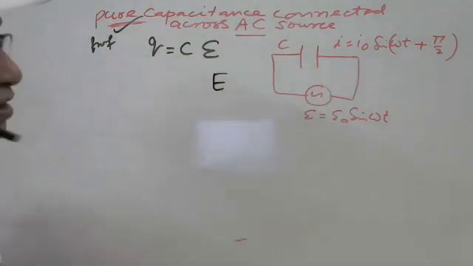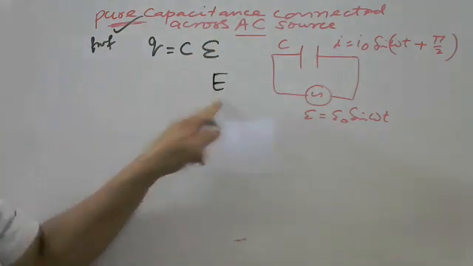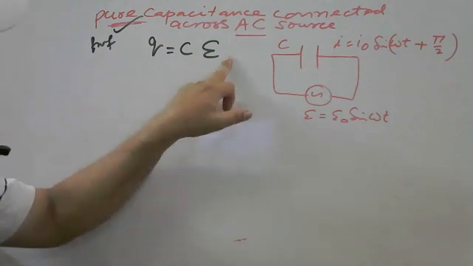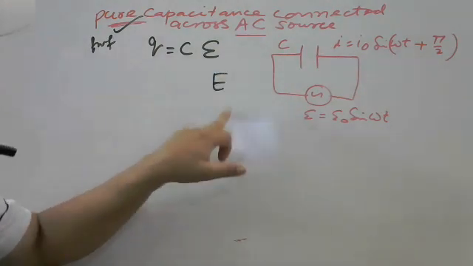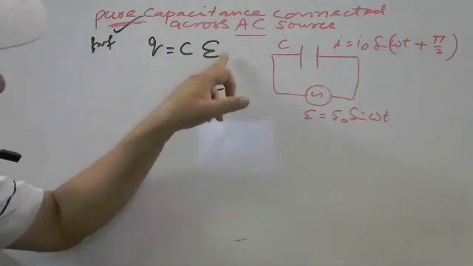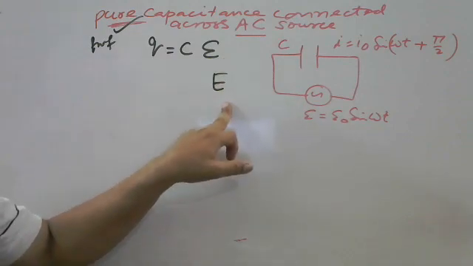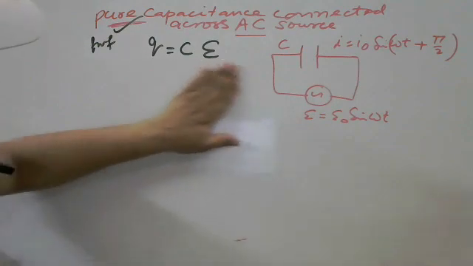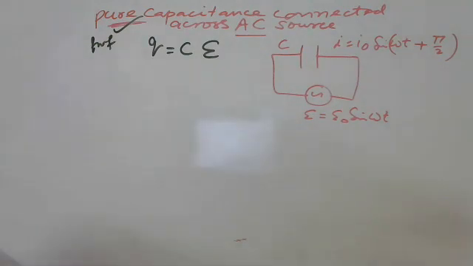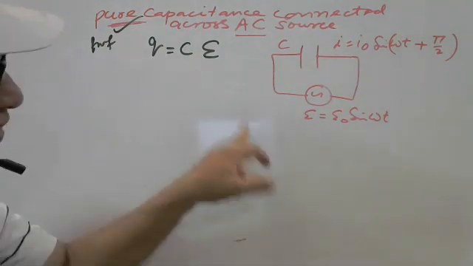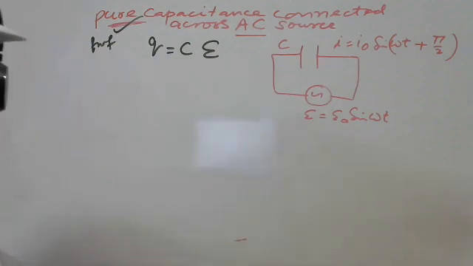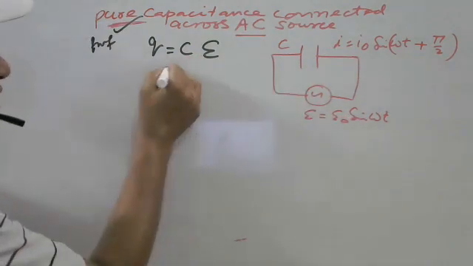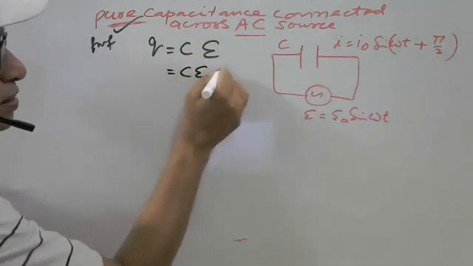This is the EMF representation, and the other is the electrical field. Again, there is a confusion between voltage V and E, so in case of AC we will not write capital E, which is for the electrical field. Got it? Now what is E here? It is E naught sin omega t.